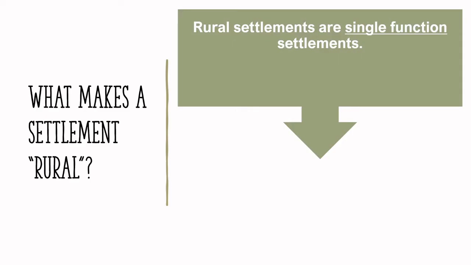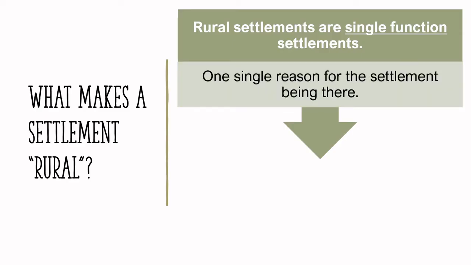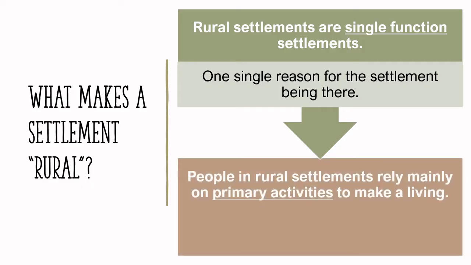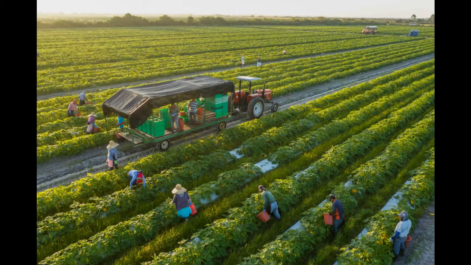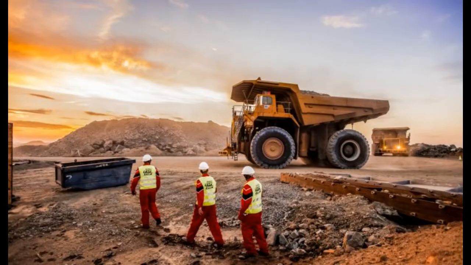Rural settlements, inside rural areas obviously, are located far away from the city. As we learned earlier, rural settlements are single-function settlements, meaning that there is only one reason for the settlement being located there. If the function were to disappear, the settlement would likely disappear over time as well. People and jobs in rural settlements are typically based on primary activities.